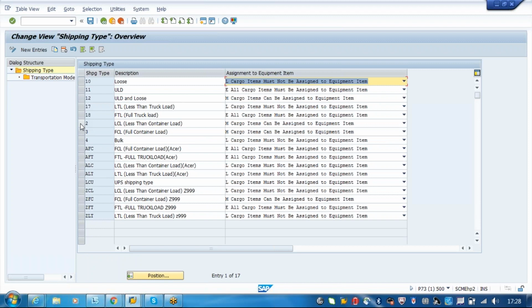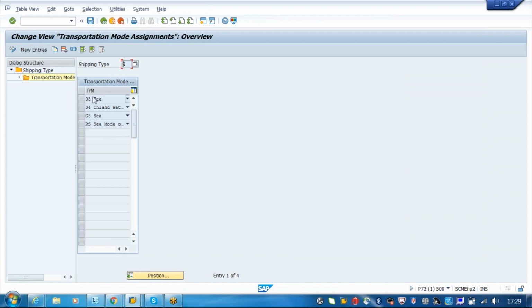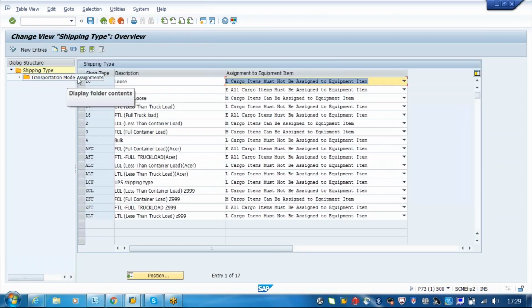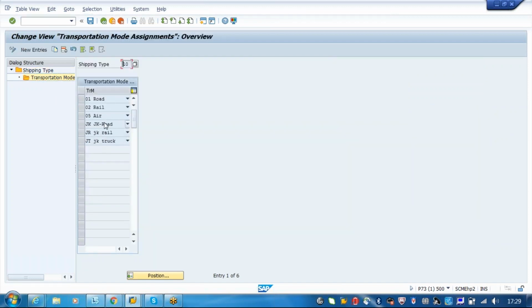If you say less than container load, it will always be assigned to modes of transportation 03, sea, inland waterways like this. And if you say loose, this is only for the air scenario. 05 is the main thing which you want to assign.